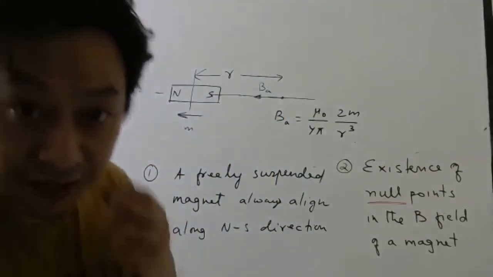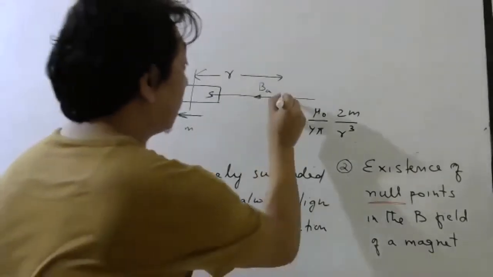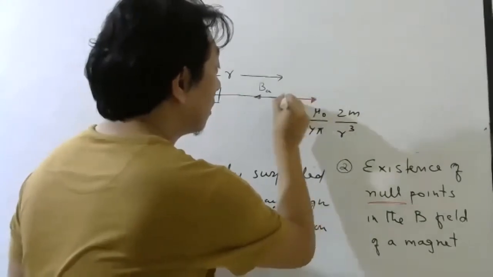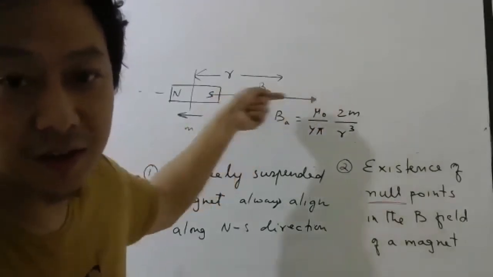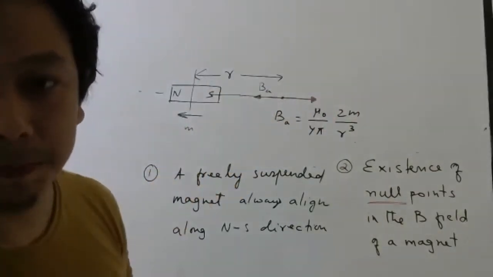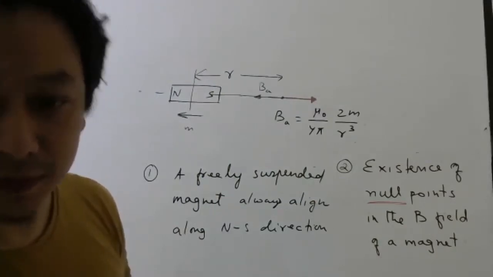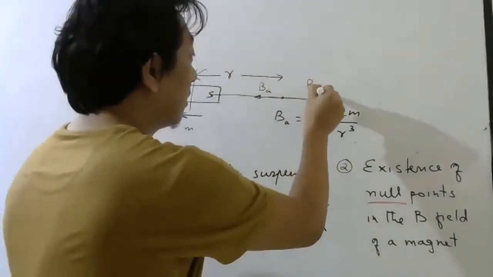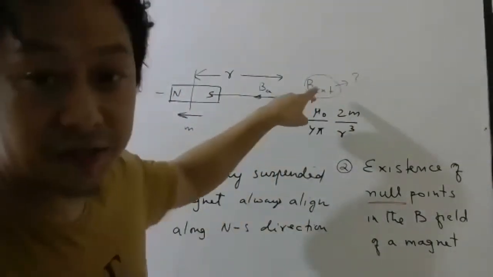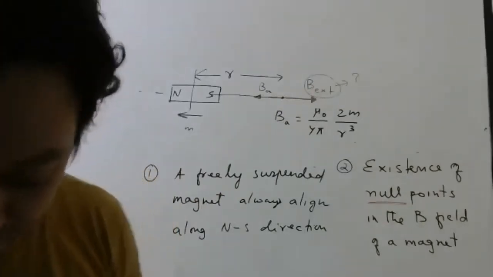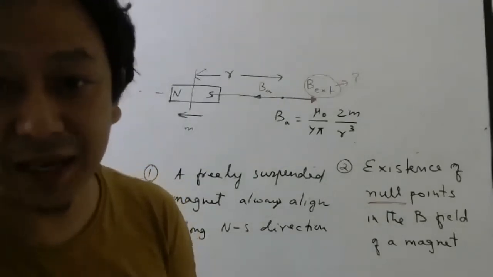So if people are finding that at this point there is a null point, what does it mean, students? There has to be another magnetic field this way. Agree or not? There has to be another magnetic field this way, which will cancel this magnetic field. Understanding or not? So that magnetic field, where is it coming from? So that is what people have given as the reason for this to be Earth's magnetic field. Okay. So all these small observations led people to conclude that Earth has a magnetic field.